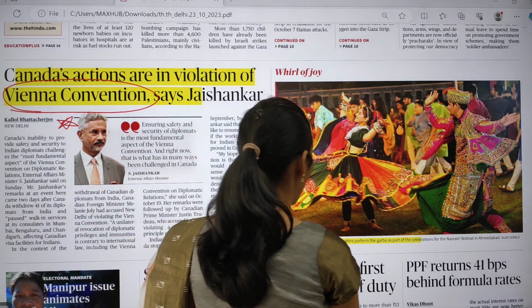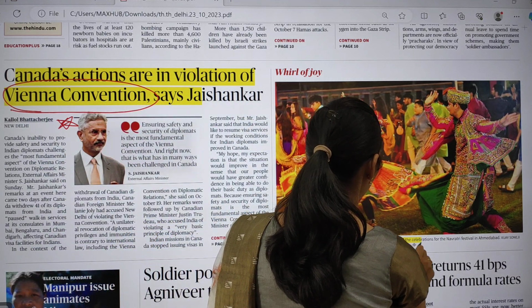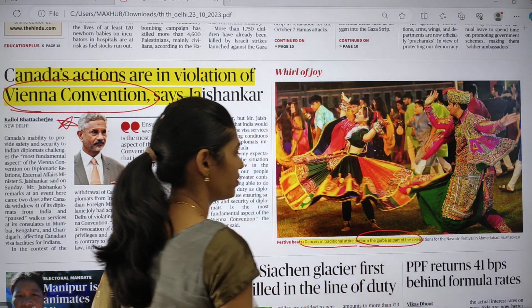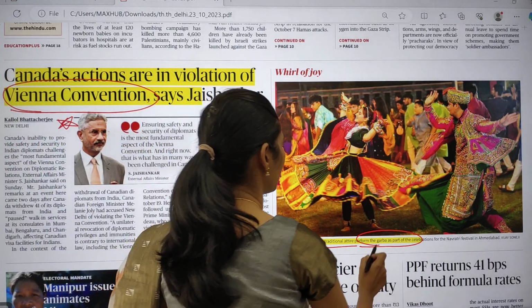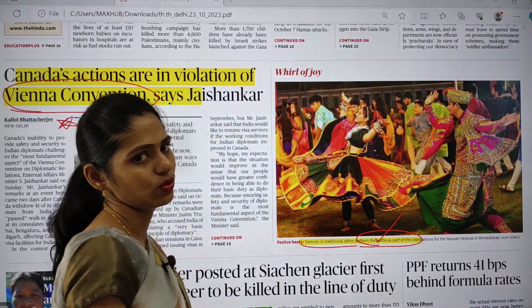And the next topic is dancers in traditional attire perform Garba as part of celebrations for Navaratri. Here you have to see this Garba dance, it is very important.